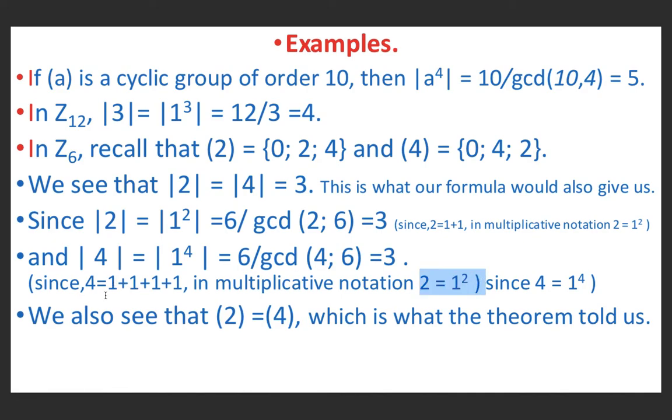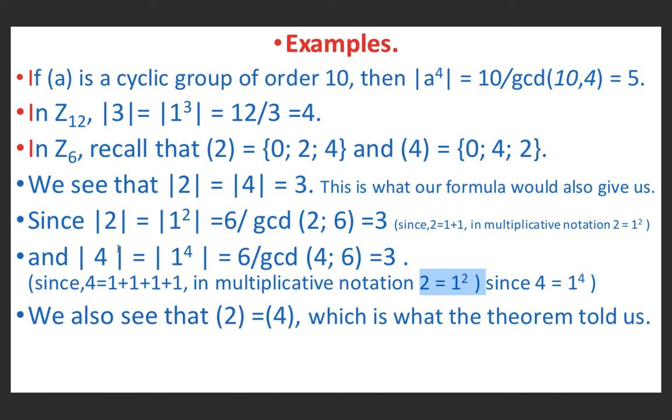So since 4 is equal to 1 plus 1 plus 1 plus 1 in additive notation, 4 is equal to 1 raised to power 4. So here n is 6 and k is 4. Greatest common divisor of 4 and 6 is 2. 6 divided by 2 is 3. So it means order of 2 is equal to order of 6.